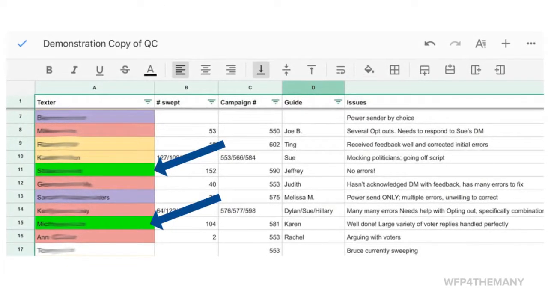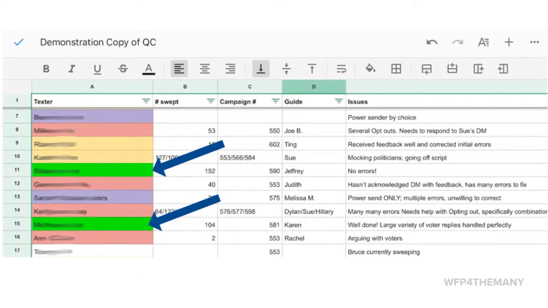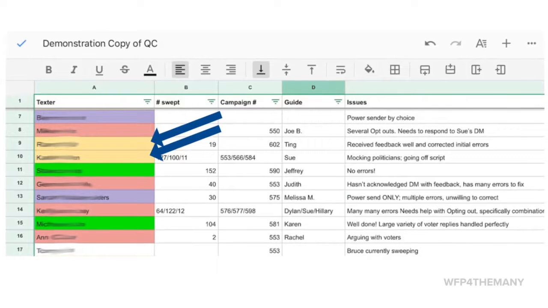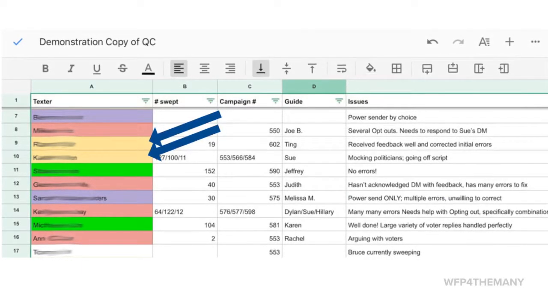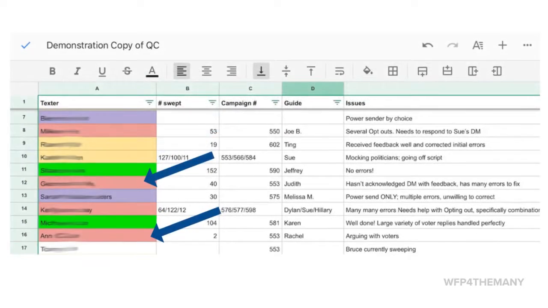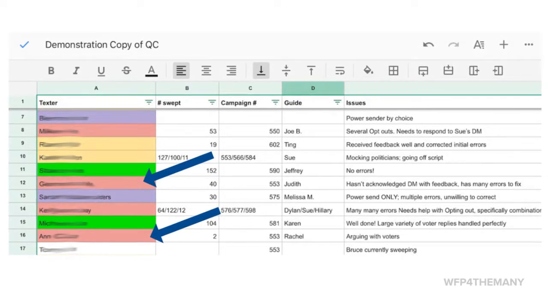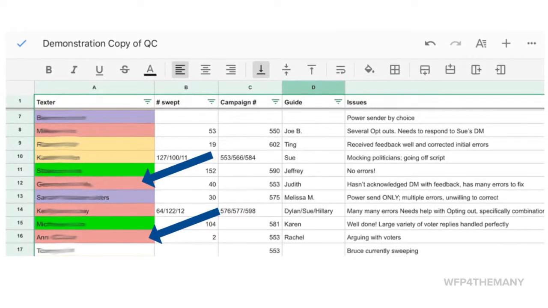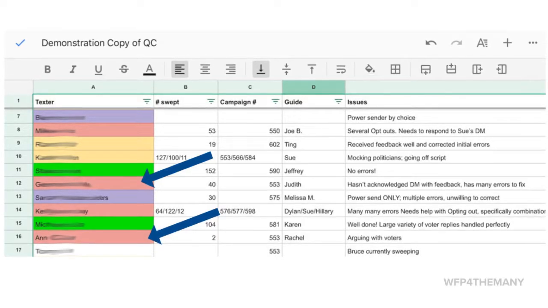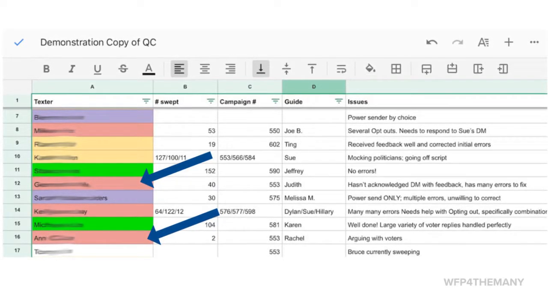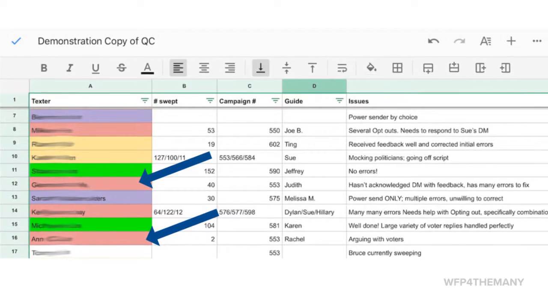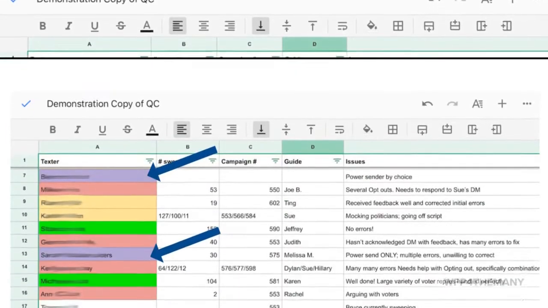Texters in green have proven quality work and can send freely without the need for sweeping. Yellow indicates that we are still limiting, reviewing, and coaching this texter. Those texters highlighted in red may not be issued new assignments. They have received feedback from you, the guide, in a direct message and must confirm that they have made necessary corrections before they can proceed. It is the guide's responsibility to highlight the texter's name in the appropriate color.